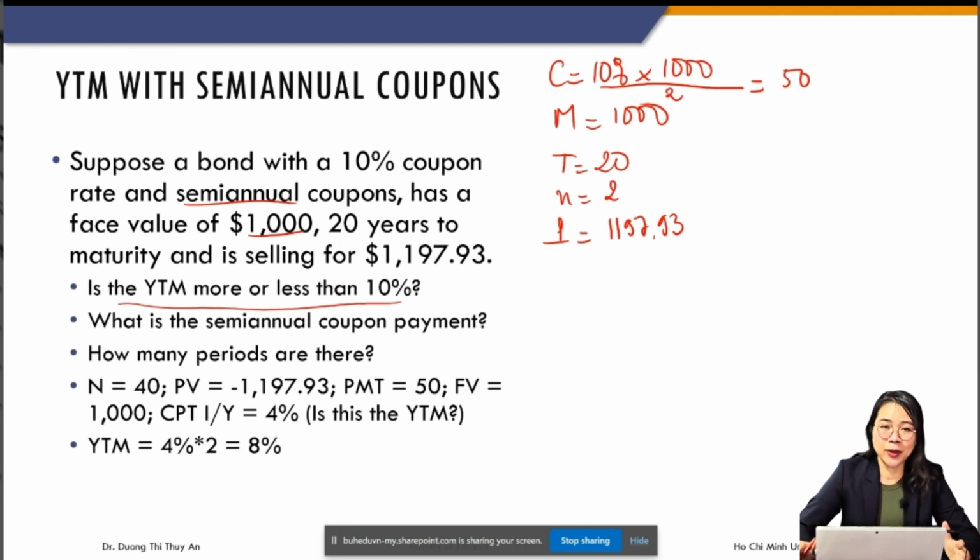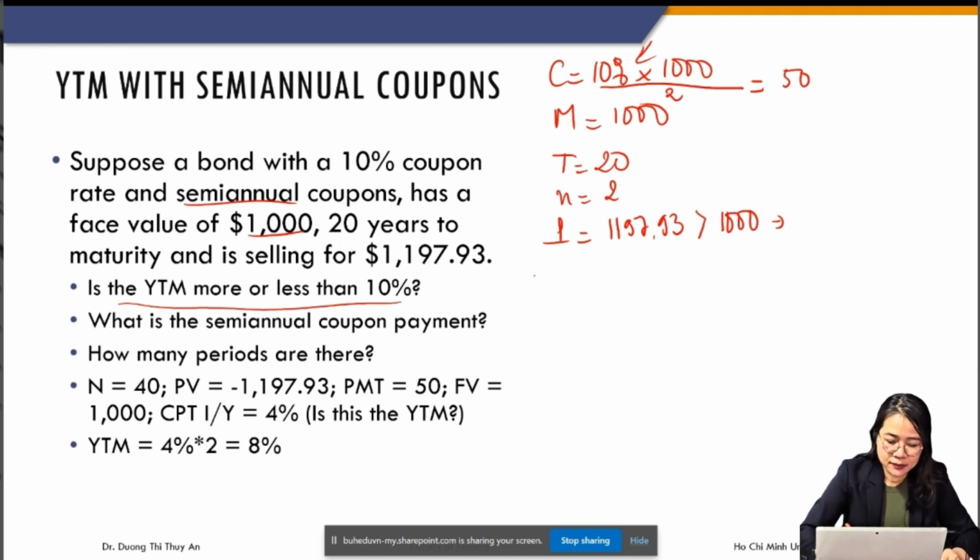Without calculation, now we are able to tell whether the YTM is more or less than the coupon rate. Coupon rate is 10%. And we say the price is larger than the face value, 1,000. It means the bond is trading at a premium. And what does that mean? It implies that the YTM is smaller, less than the coupon rate. Okay, if you don't believe, then you can calculate.